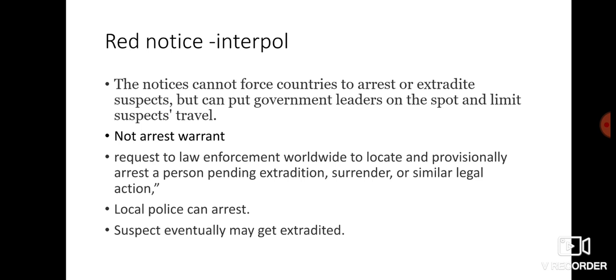If Interpol finds a person in a particular country and puts a red notice, what happens is that Interpol will not directly arrest that person. Instead, they will use the help of the local police who will be arresting that person, and later, with the help of that local police and authorities, sometimes they may extradite, or sometimes the person will be asked to surrender, or other kinds of legal action will be taken against them.